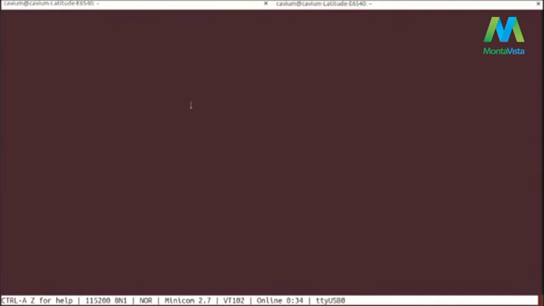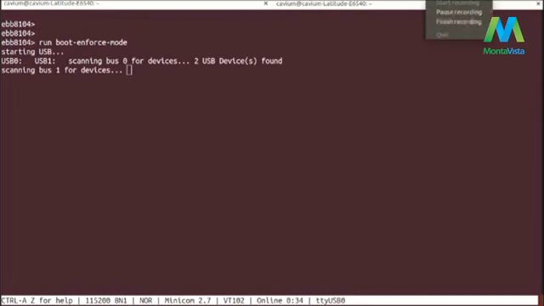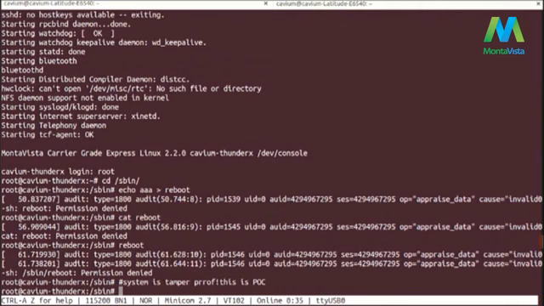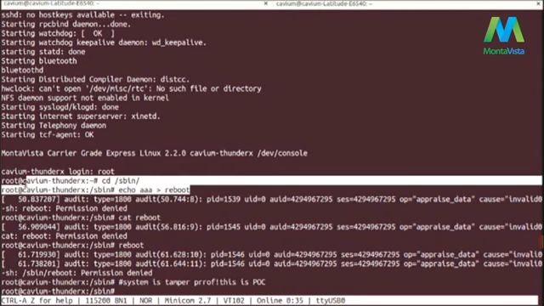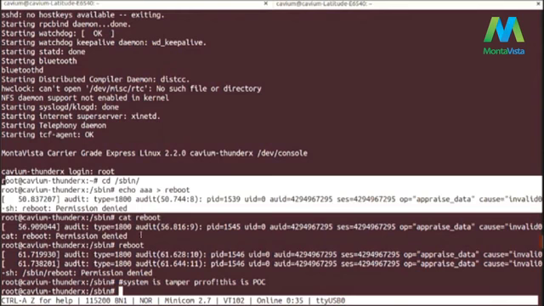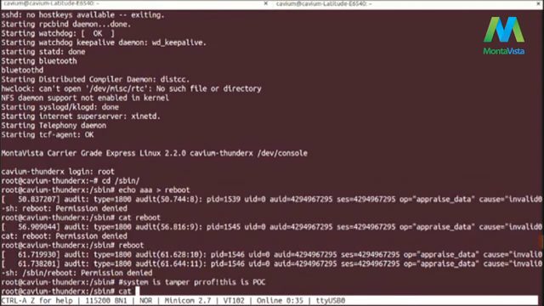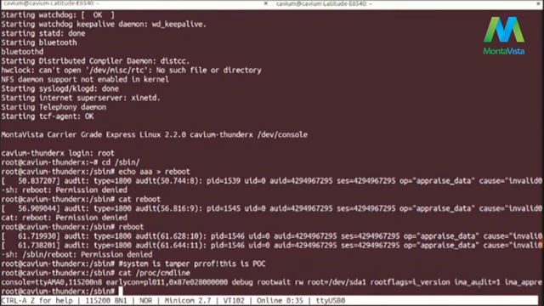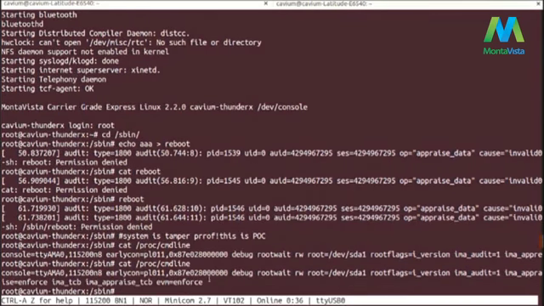The reason is that when you modify some of the content of the file, the hash will change, and in enforce mode, the system keeps the old hash with the signature. Since this file has both hash and signature, the system will check the same hash against that signature. Since the hash is changed and the signature cannot be changed, they will mismatch, and it will not allow you to run, execute or read. So this is what we can see. We cannot read it, we cannot write it, we cannot execute it. This is a proof of concept that in offline tampering, IMA EVM is keeping the system tamper proof.